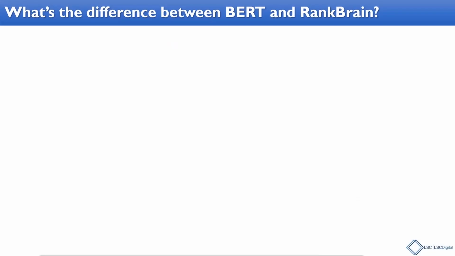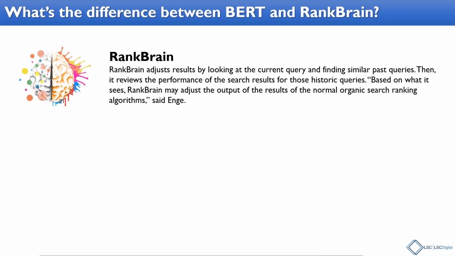Now, this might be a question for a lot of people: what's the difference between BERT and RankBrain? In 2015, Google announced the RankBrain algorithm, and basically that was machine learning. RankBrain looked at the current query and found past similar queries it could match up, and saw the click rates, things like that. Then it reviewed the historical performance, and based on that, that's how it would send people through. So pretty straightforward machine learning.